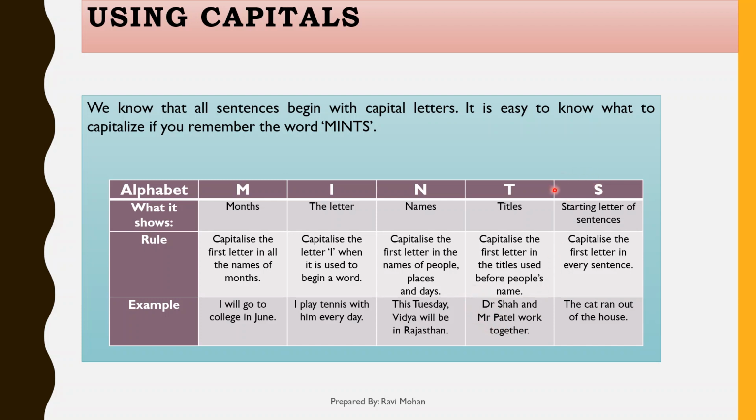Next is S, the starting letter of sentences. Capitalize the first letter in every sentence. It is the most common rule. Now let's take an example. The cat ran out of the house. Here the T is in capital form.